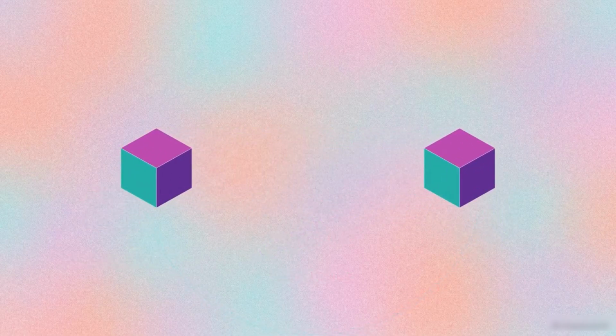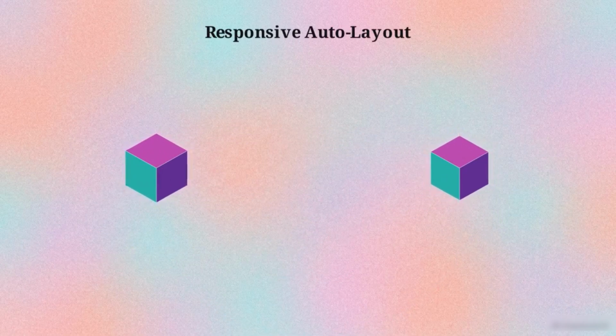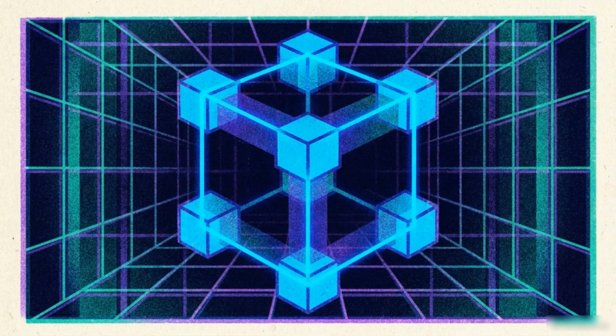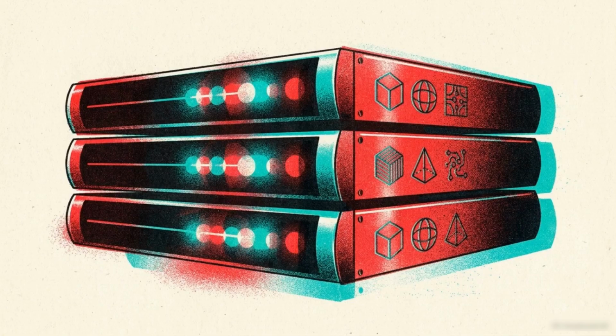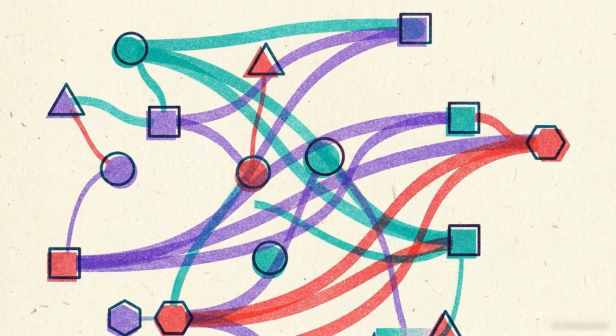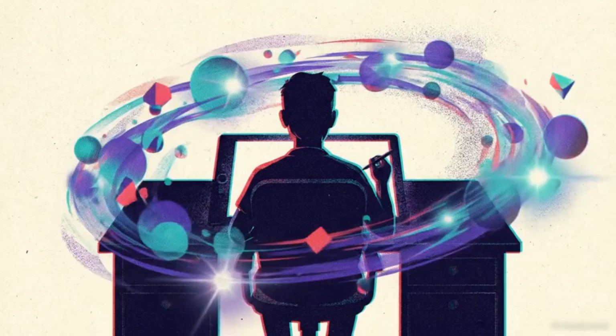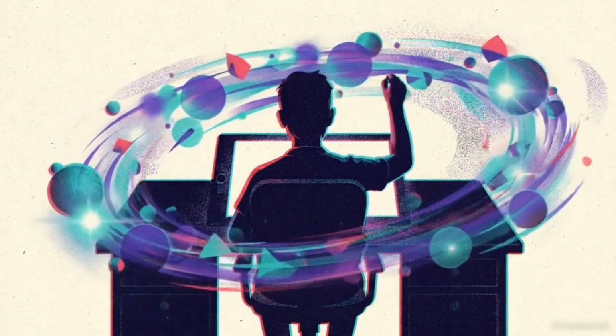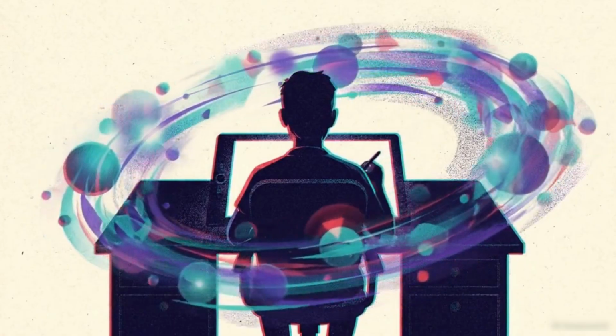It also utilizes responsive design. Elements set relative to the frame render multiple aspect ratios, like wide YouTube and vertical TikTok videos, from a single layout. Inside, you'll find a native 3D space that supports the extrusion of vector shapes and text, while maintaining compatibility with industry standards like OpenEXR and Universal Scene Description. By removing the need for complex expressions and coding, Autograph allows a single creator to manage the kind of data-heavy visual effects typically reserved for larger studios.